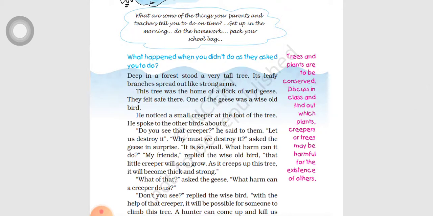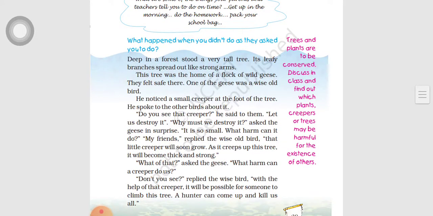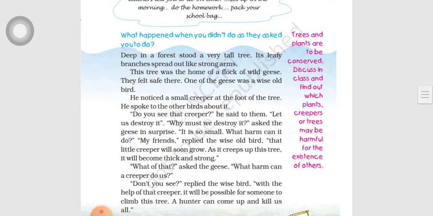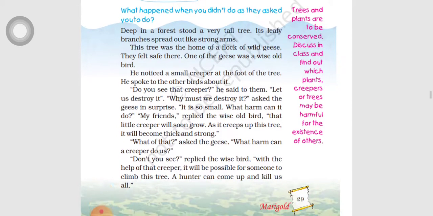Deep in a forest stood a very tall tree. Its leafy branches spread out like strong arms. In the deep forest, there is a tall tree. The branches are filled with leaves, and the arms are very strong. Leafy means covered with leaves. Leafy branches spread out like strong arms.